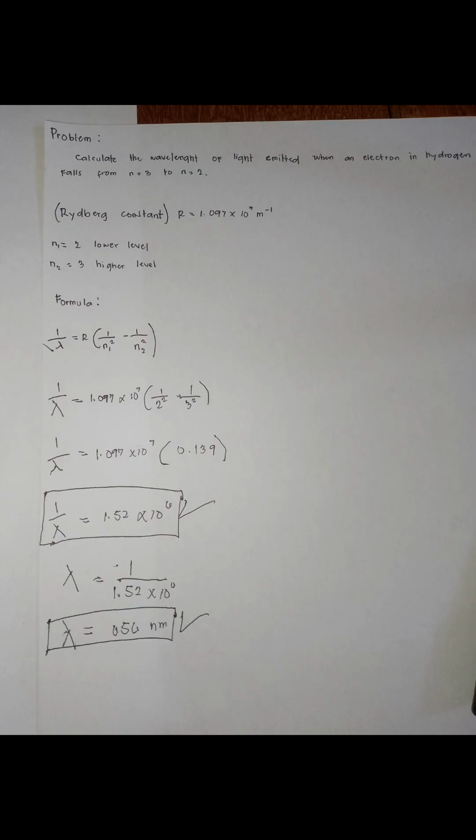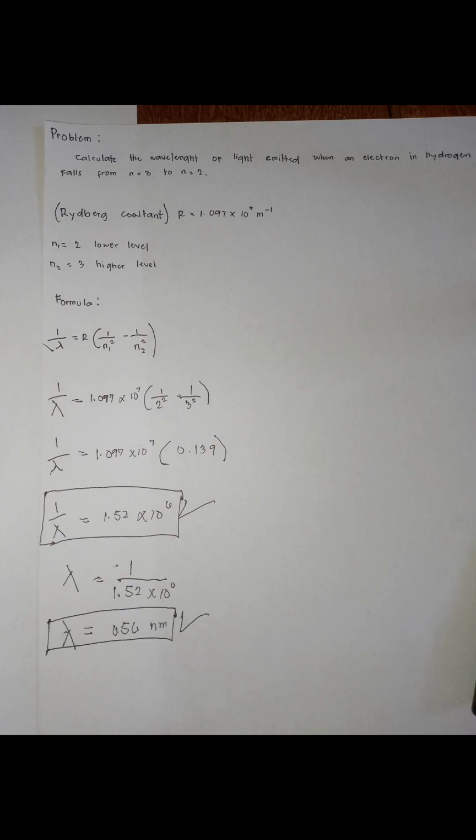1 over lambda equals R times the quantity 1 over n1 squared minus 1 over n2 squared. Second, we are going to substitute.